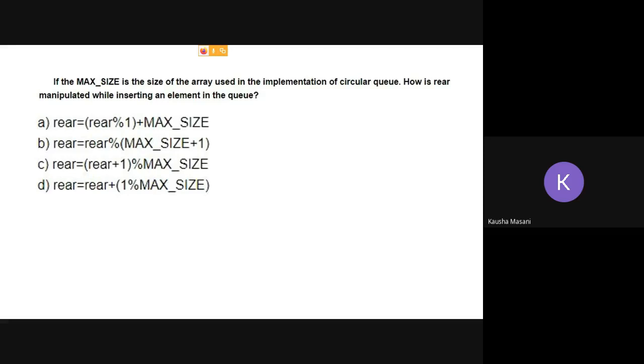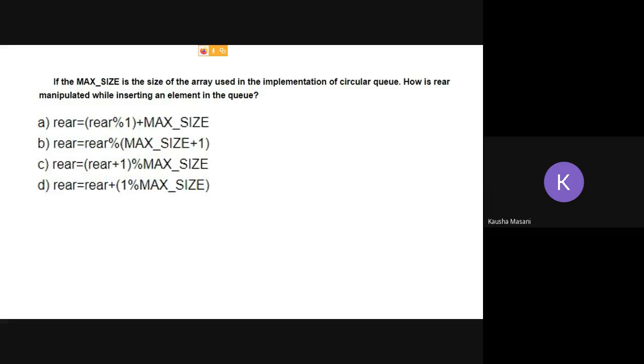The question is asking that if max size is the size of array, okay? This is in general a sentence, a logical question. The size of array is what? Max size. So max size you can take it any value which you want. Fine. And implementation is done in your circular queue. So how is rear manipulated while inserting an element in queue? Manipulated means how rear works in your implementation of circular queue.